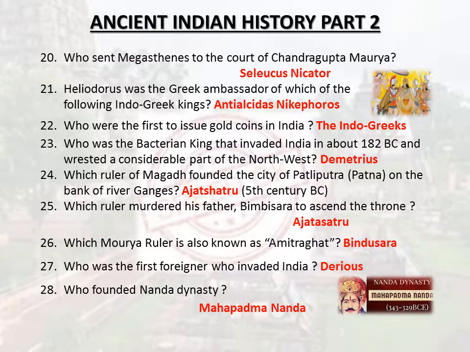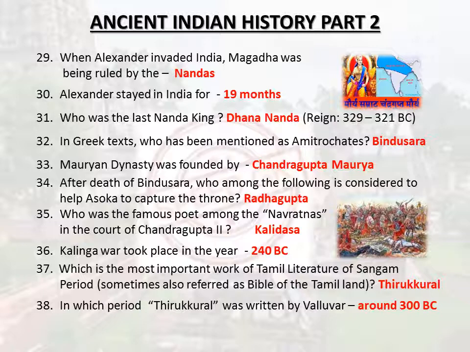Who founded Nanda dynasty? Mahapadma Nanda. When Alexander invaded India, Magadha was being ruled by the Nandas. Alexander stayed in India for 19 months. Who was the last Nanda king? Dhana Nanda, reign 329 to 321 BC. In Greek texts, who has been mentioned as Amitrochates? Bindusara. Mauryan dynasty was founded by Chandragupta Maurya. After death of Bindusara, who among the following is considered to help Asoka to capture the throne?